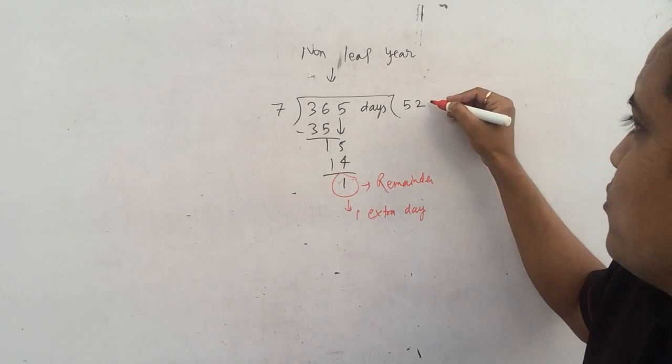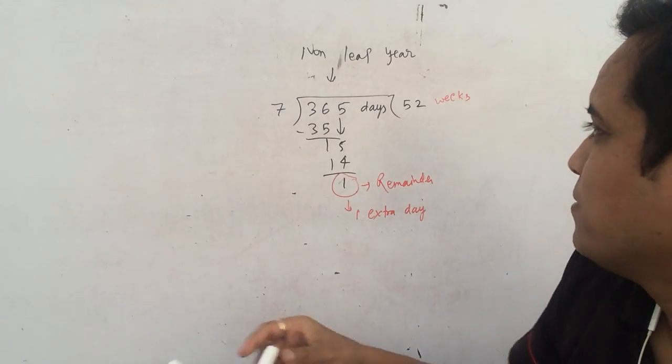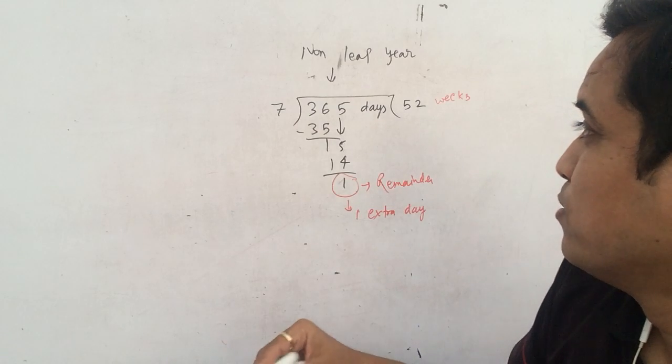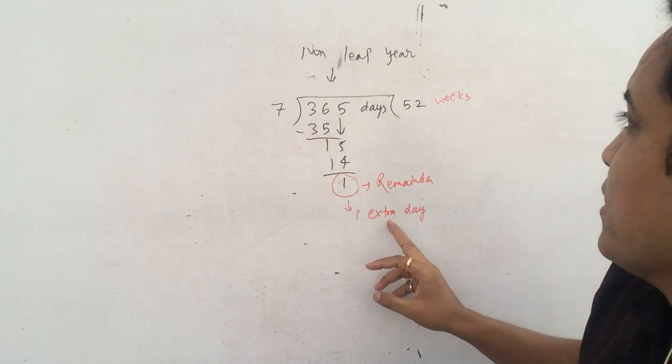So you have 52 weeks. You get this information by dividing your number of days by 7: you got 52 weeks, but 1 extra day.